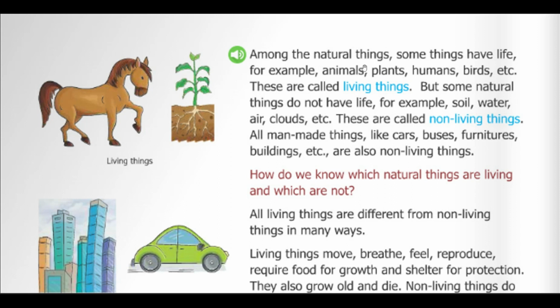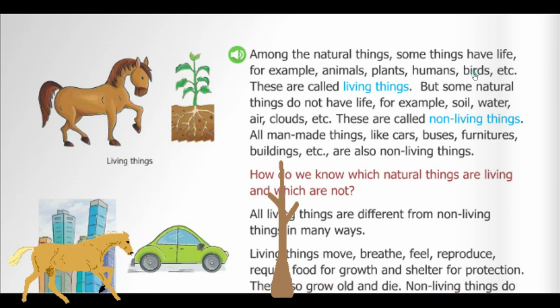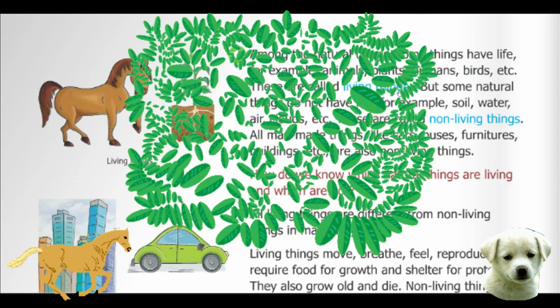So kids, among the natural things, some have life. Life means they can breathe, they can move, they can reproduce, and their size also changes. So these are called living things. So what living things do we have around us? Animals, plants, humans, birds, all are living things.